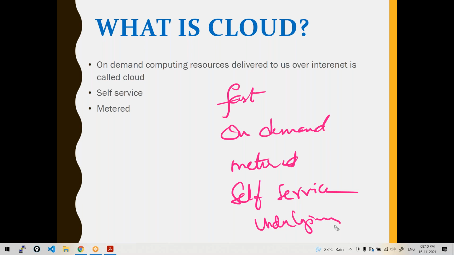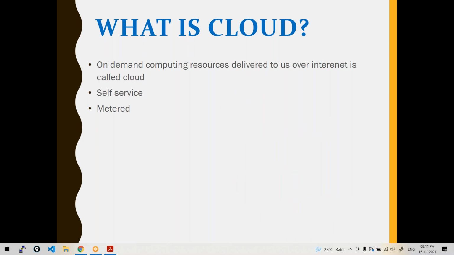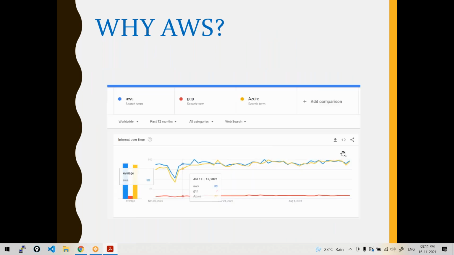We'll talk about the cloud more. We are having a separate chapter on AWS cloud computing. But here I just want to introduce the way we are going to use instances. There are so many cloud providers in the market. The more widely used ones, see here, this is a Google Trends report, the latest Google Trends reports.